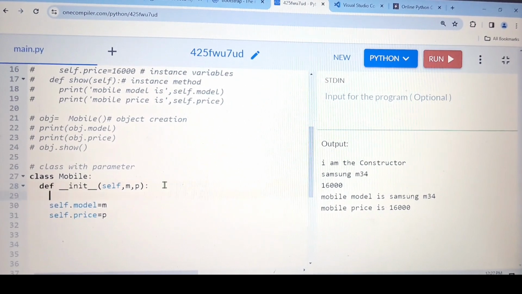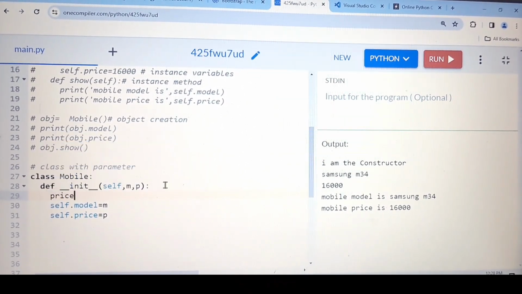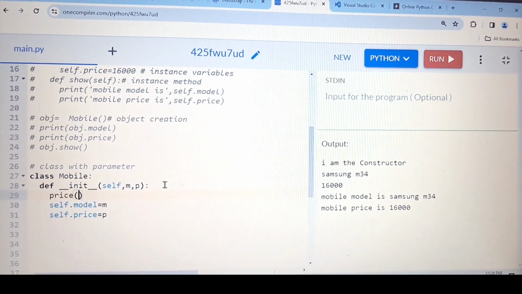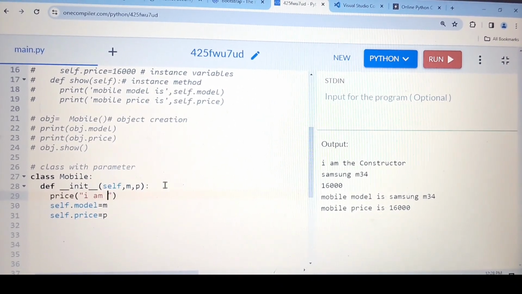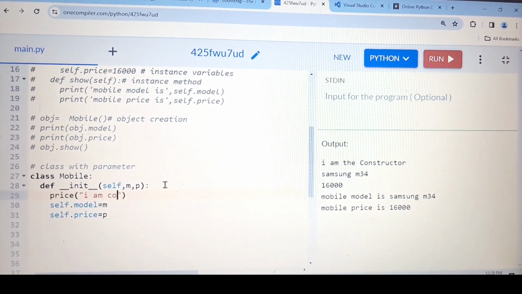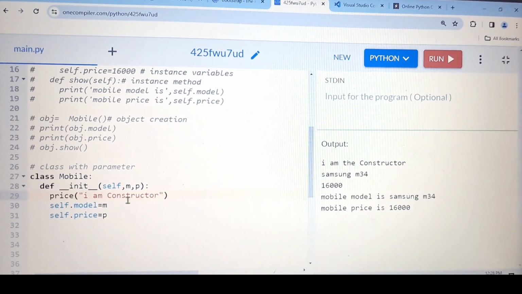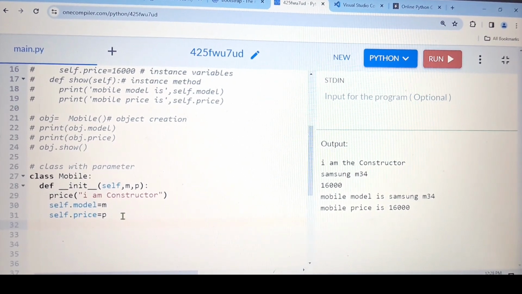And here also I'm writing print, then "I am constructor." So we have created the constructor. We have initialized the instance variable also.